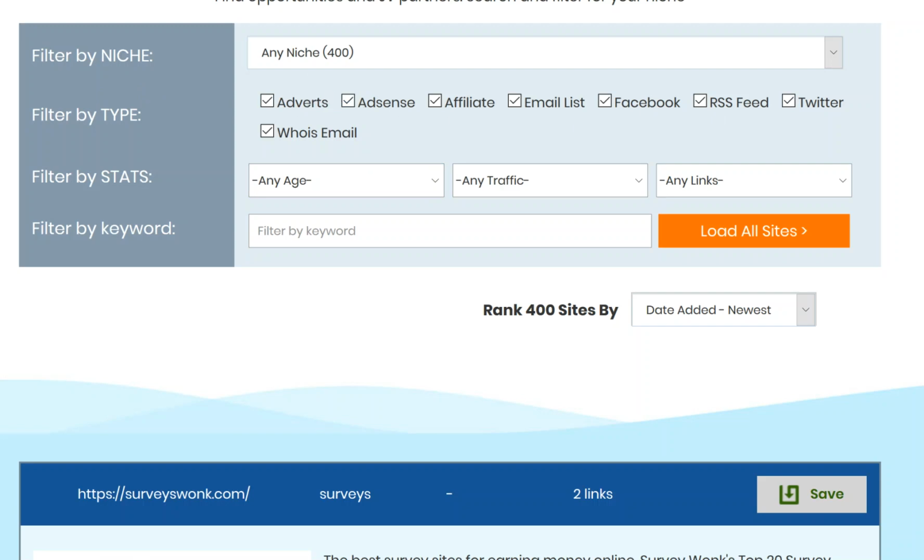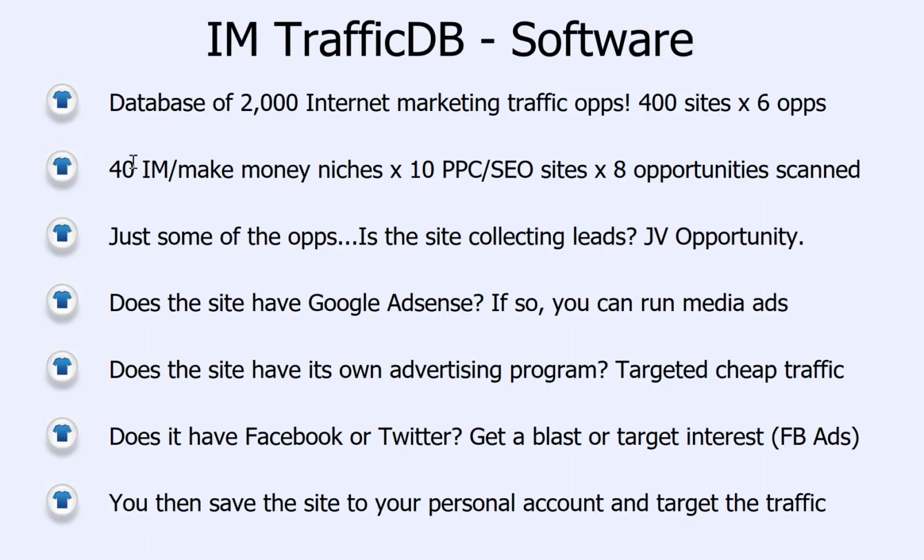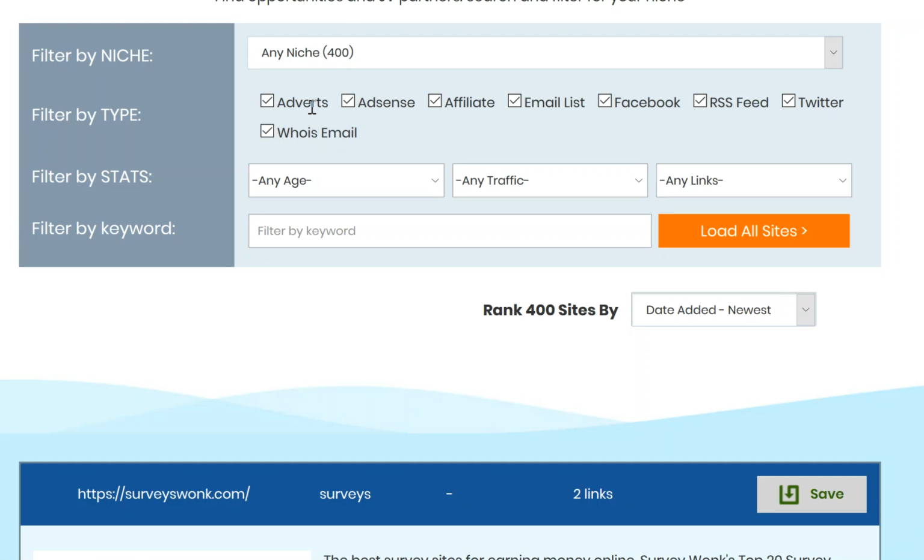So what we've done, like I say, is we've taken the top 40 internet marketing and make money keywords. We've searched and found the top 10 pay-per-click and SEO sites appearing on those keywords, and then we found all of these opportunities here. So it's just a great way to get traffic from those targeted search results without having to go directly to Google.